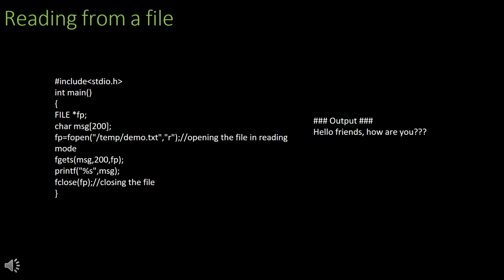On running the program, the console output will be, "Hello friends, how are you?" This output verifies that the program has successfully read the data from demo.txt and displayed it as expected. This simple example shows the power and convenience of file handling for retrieving stored data.